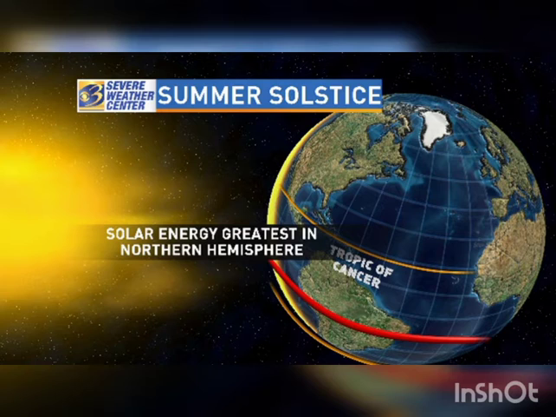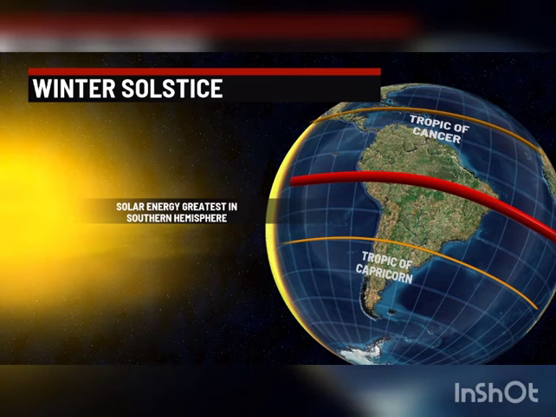Since a large portion of the northern hemisphere gets direct light from the sun, it is known as summer in that region. The southern hemisphere receives the slanting rays of the sun. Hence there will be winter season.